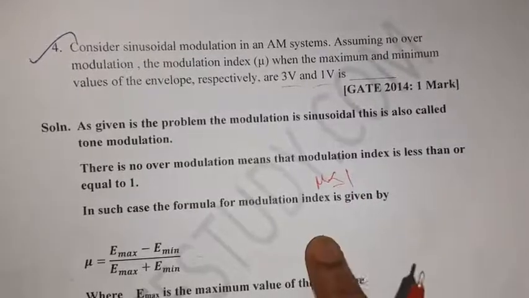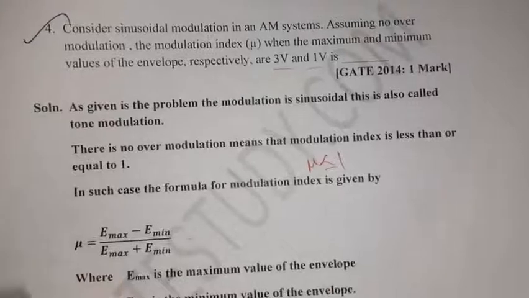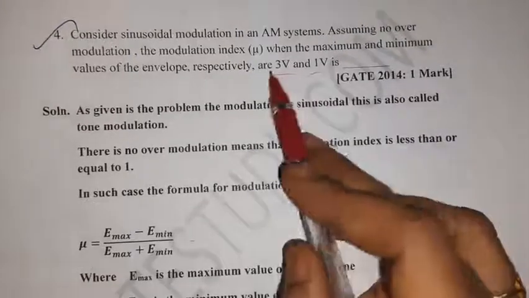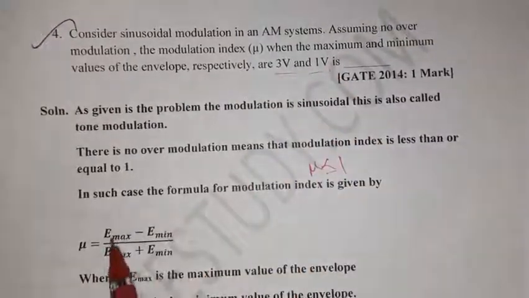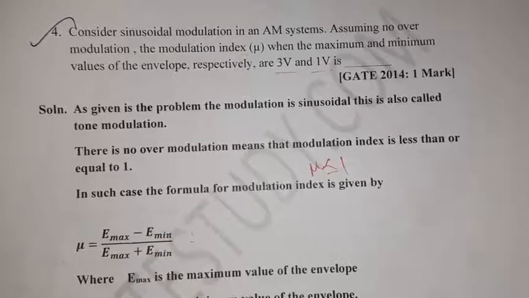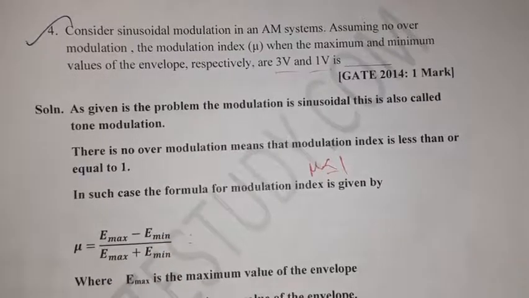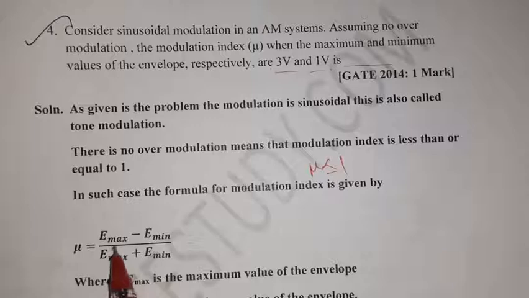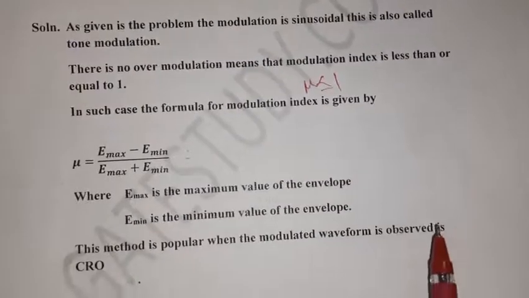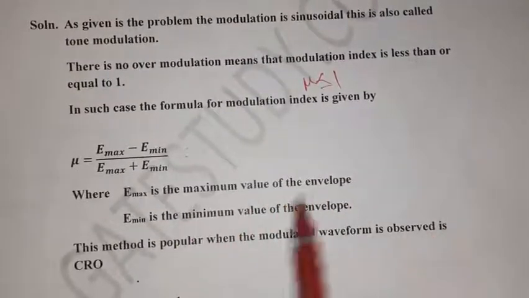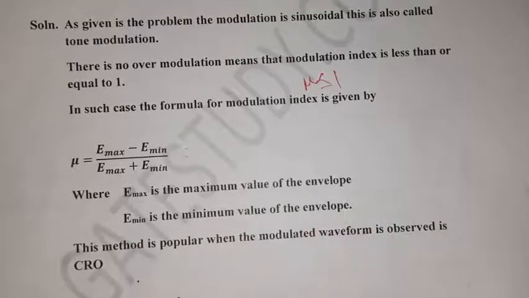In such a case, the modulation index formula is, with respect to maximum and minimum voltages, E max minus E min divided by E max plus E min, where E max is the maximum value of the envelope and E min is the minimum value of the envelope.